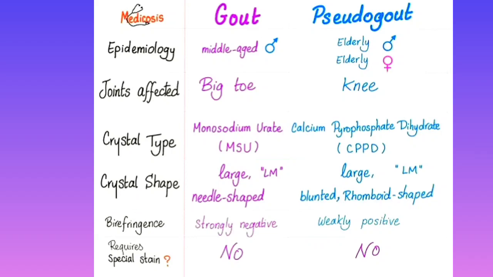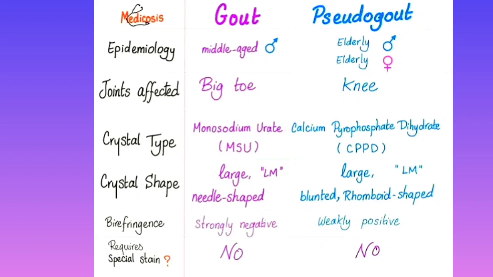What is the shape of the crystal in gout? That is needle-shaped crystal. Very important, needle-shaped crystal in gout. But in pseudo-gout, you get rhomboid-shaped crystal. And these rhomboid crystals are not needle-like and pointed. They are blunted, blunted rhomboid-shaped crystals.